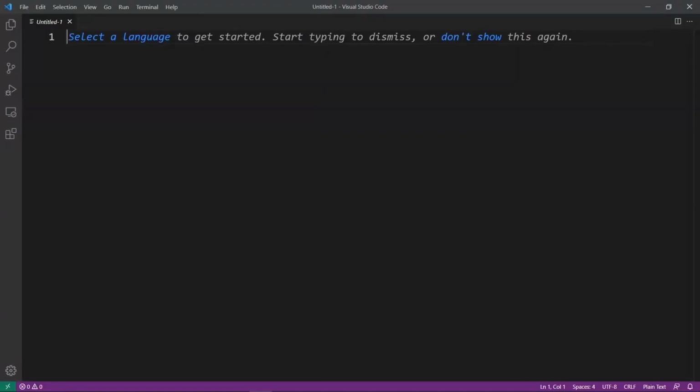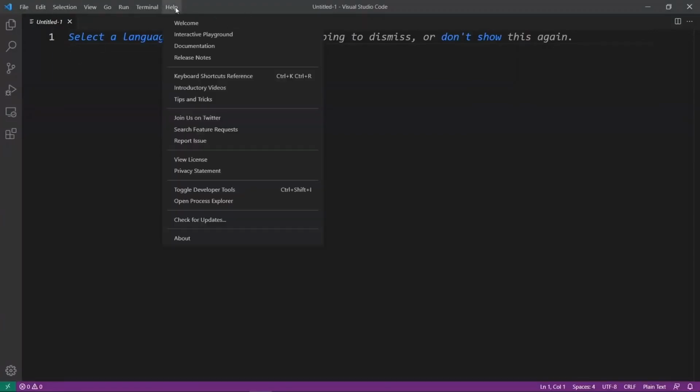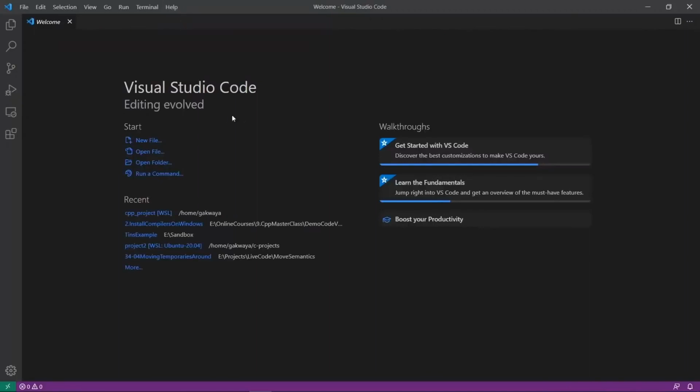Okay, once you start Visual Studio Code, you're going to have a window like this. If you run it for the first time, you are probably going to see a window with documentation and whatever. Let's look at the welcome screen. You're going to probably see something like this, but I am not sure. But the most important thing is that you're going to have a window like this with Visual Studio Code.